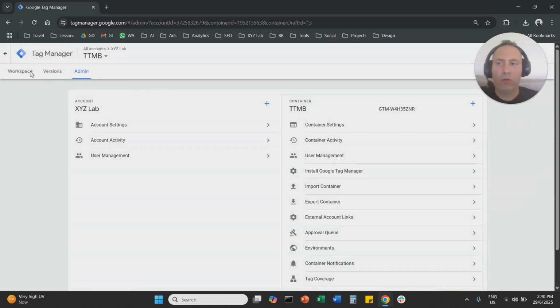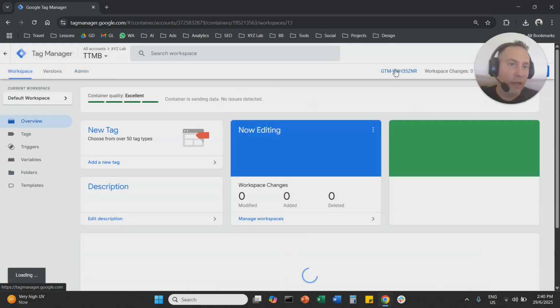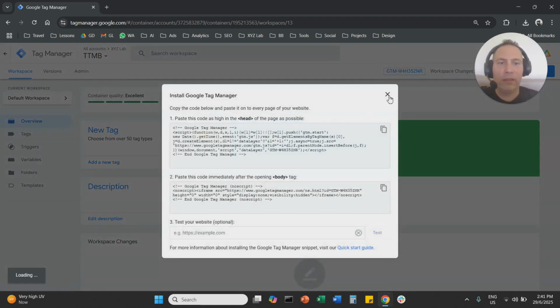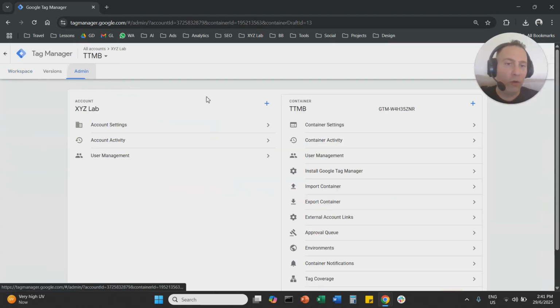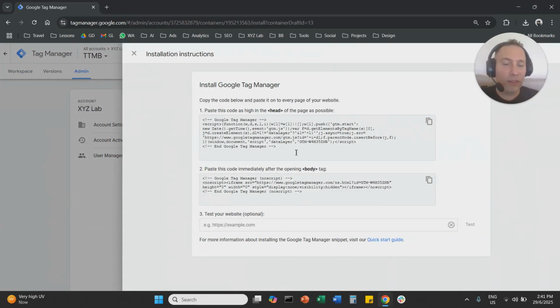So once again, two options. The easiest option is when you're under Workspace, you're going to click here your ID. This is where your code lives. Or you're going to go to admin. You're going to click install Google Tag Manager. And this is where you're going to find your tracking code.